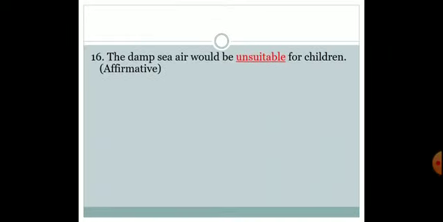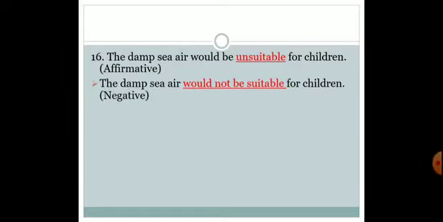The next one is the damp sea air would be unsuitable for children. Now when you change it to negative, what will you put down? The damp sea air would not be suitable for children. Unsuitable means it wouldn't be suitable.